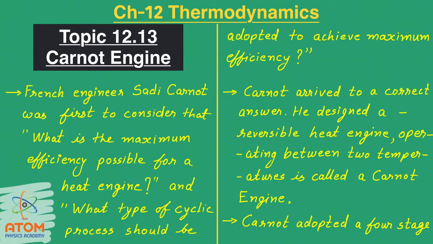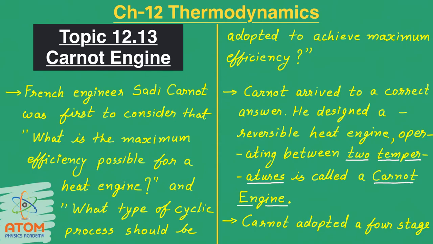Carnot arrived at a correct answer. He designed a reversible heat engine operating between two temperatures, called the Carnot engine. Remember this thing? This engine operates between two different temperatures and that is called the Carnot engine.